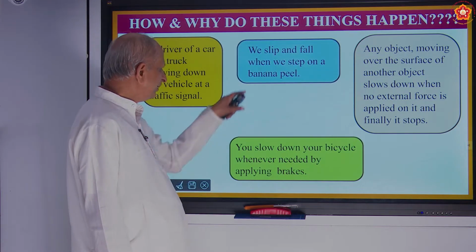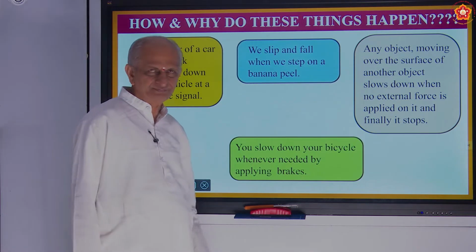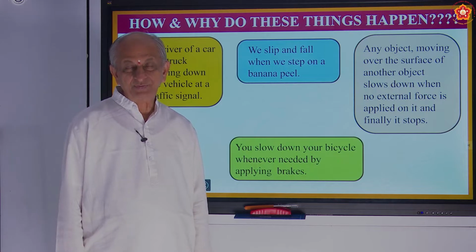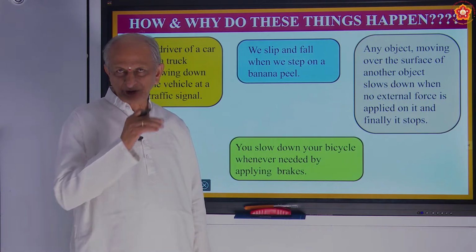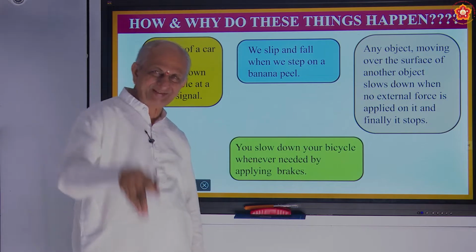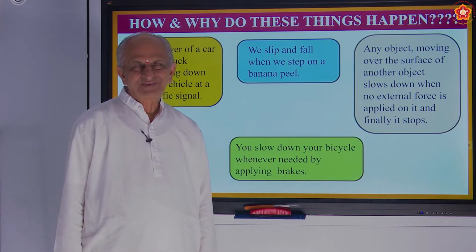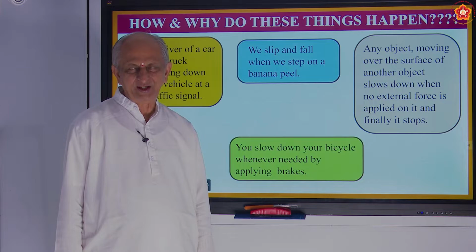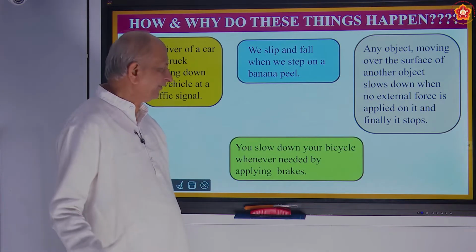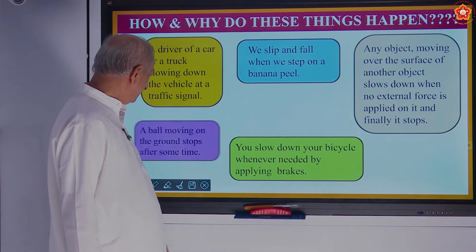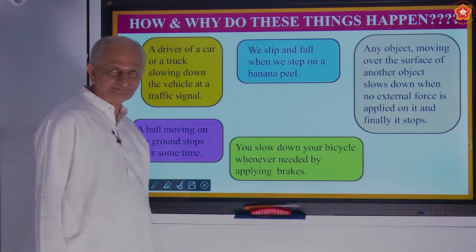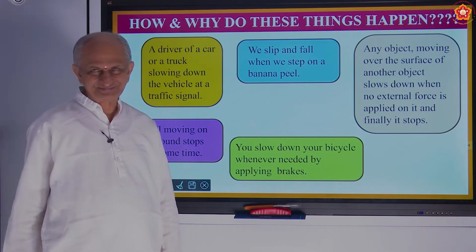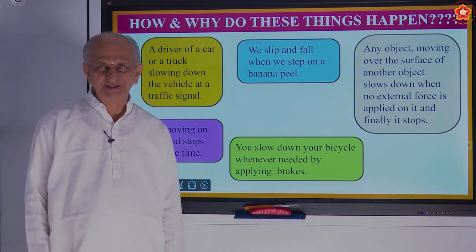So we slip and fall when we step on a banana peel. If you notice it, you will avoid it. If you do not notice it, what happens? You are going to step on it. And if you are at speed, when you step on it, you will fall. Also, a ball moving on the ground stops after some time. You have seen a cricket match. How many have the habit of watching cricket matches?